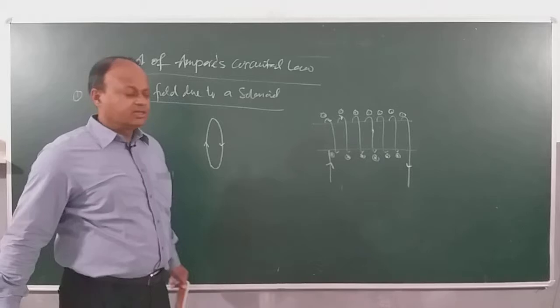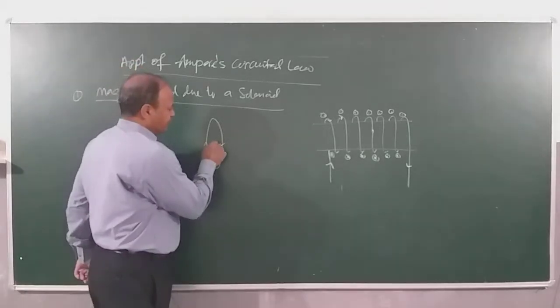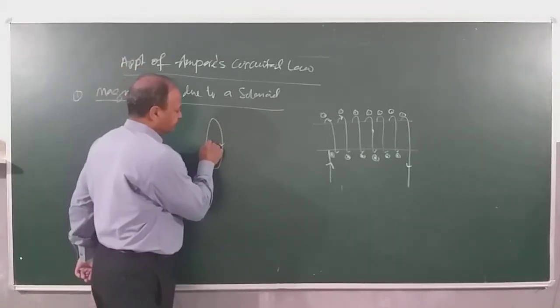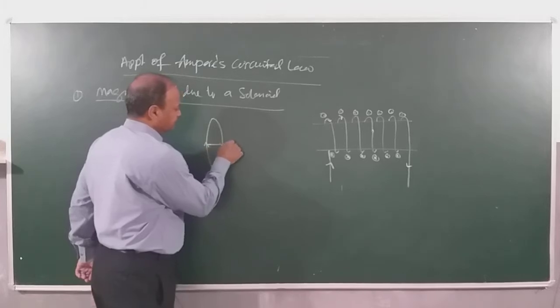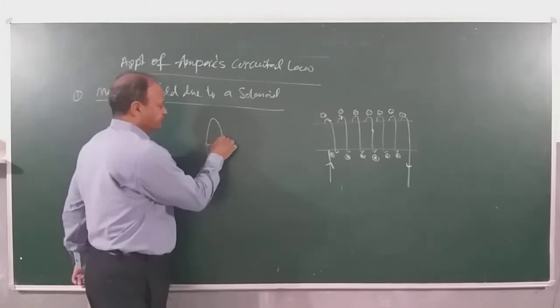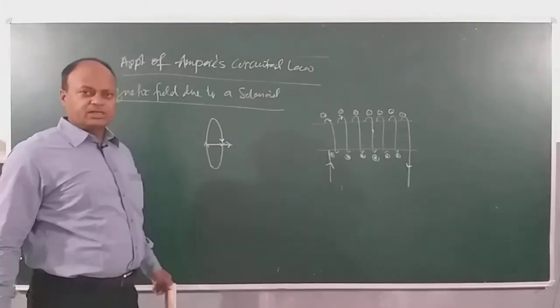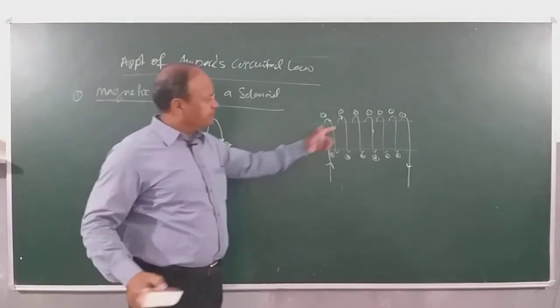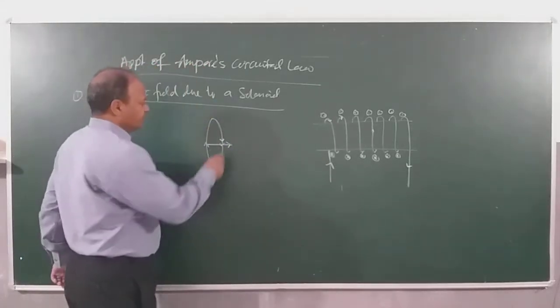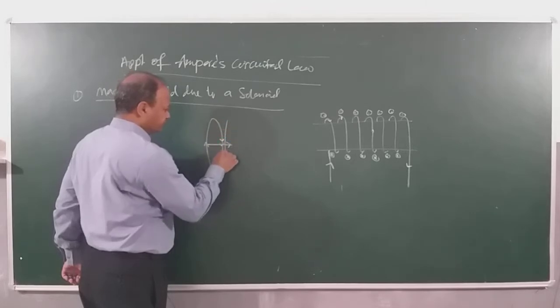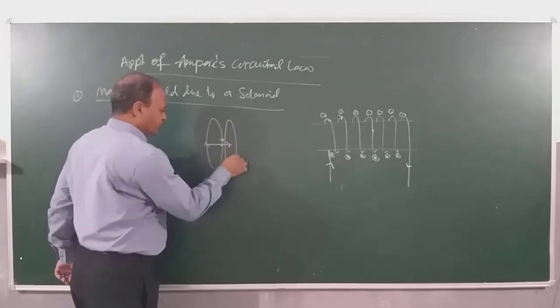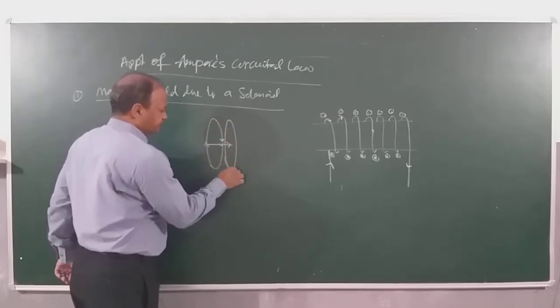We have already done that at the center, the magnetic field due to this loop will be like this, along the axis of the loop, right? Now comes the next loop. The next loop I can imagine something like this. There is another loop out here. Remember, these loops are not touching.